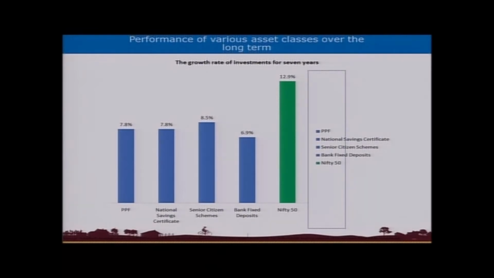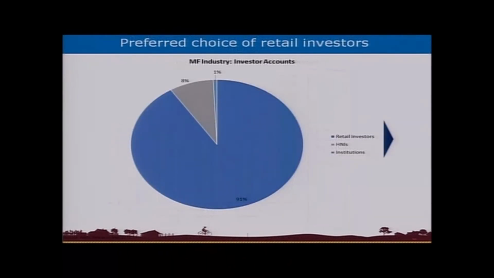So comparison, just as an illustration, over the last 7 years is that a PPF is, let's say, giving a 7.8% return, which is again one of the good instruments because here the maturity is totally tax-free. National Savings Certificate is 7.8%. Senior citizen schemes, because senior citizens are given a higher interest rate both by the banks and by the government, is about 8.5%. Bank fixed deposits 6.9%, and Nifty has given over the last 7 years about 12.9% return.